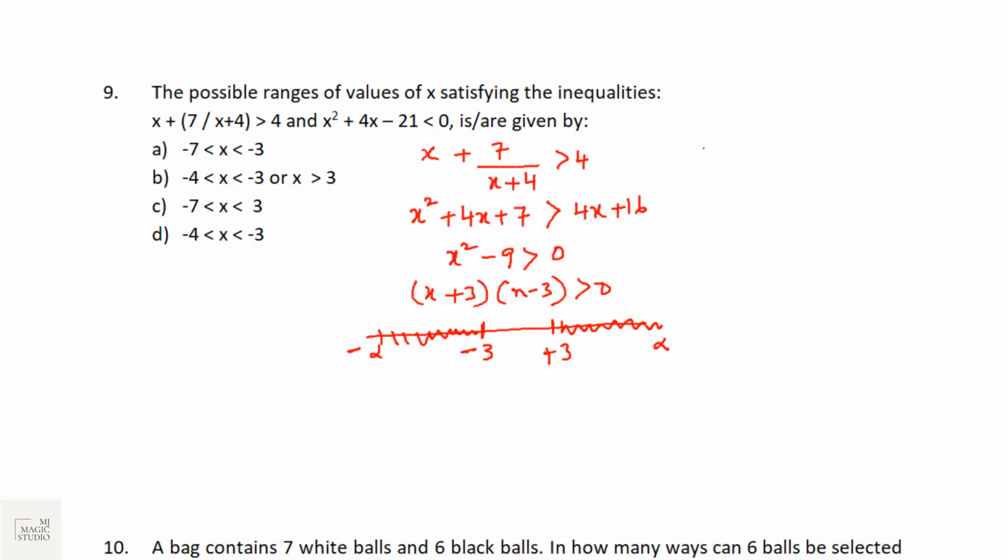Second one is x square plus 4x minus 21 is less than 0.